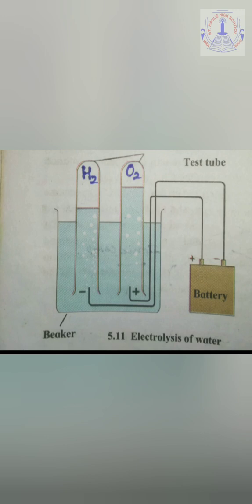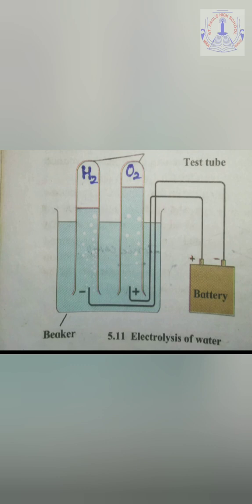Now, on the other hand, we take 2 test tubes and fill them with the salt solution that we have prepared. While filling the 2 test tubes, we take the precaution that no air bubble should be there inside the test tube. Now, these 2 test tubes are inverted over the 2 electrodes, that is the cathode and the anode, in a beaker. This way, the complete apparatus is prepared.